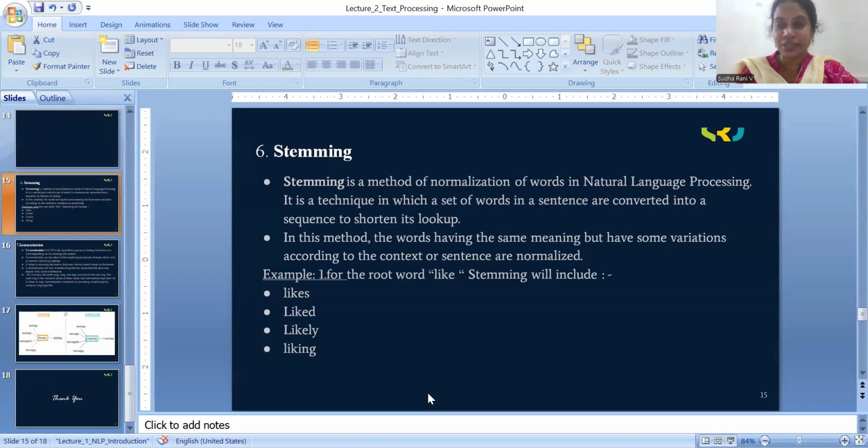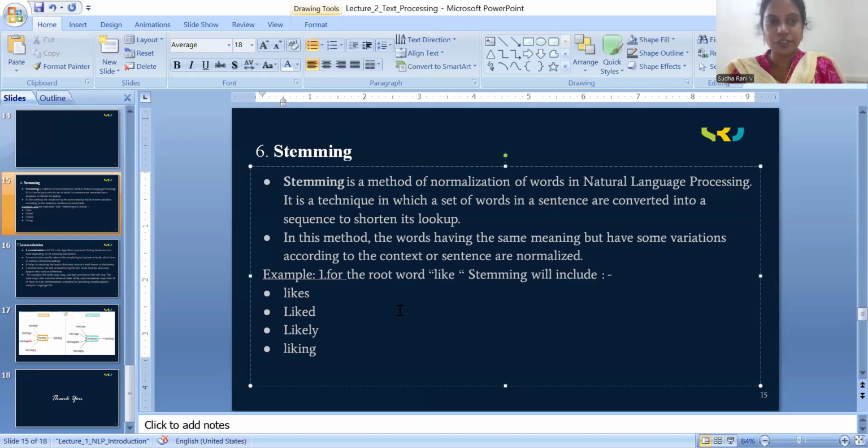What is stemming, what is lemmatization, when to use stemming, when to use lemmatization, and mainly, what is the difference between stemming and lemmatization. These topics I will clearly cover in my next video. As now I'm discussing only the text pre-processing techniques, I will cover only a limited part of stemming and lemmatization, and the rest in the next video.